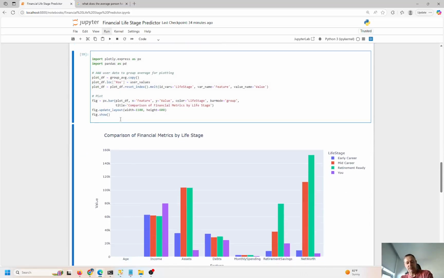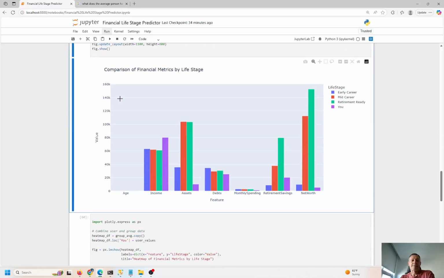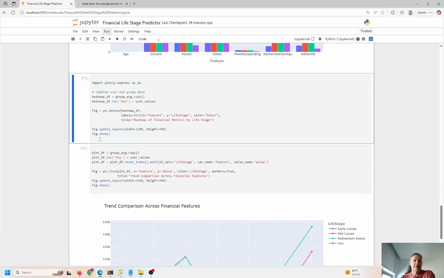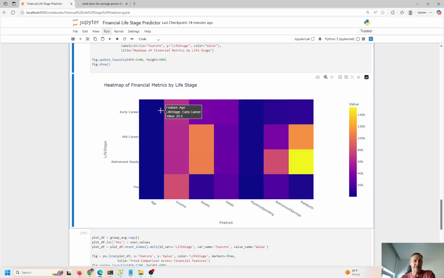Let's refresh this. Control Enter. And yeah, kind of what we saw before. So this doesn't really change a whole lot. Control Enter. And again, we're getting similar outputs as before. That's fine. The brighter the yellow, the higher the number, right? So retirement ready and net worth have a high correlation over here, right? So that makes sense. You've basically worked your whole life and you're getting close to retirement and you have a high net worth. Anything that's orange is going to have a high number right here.